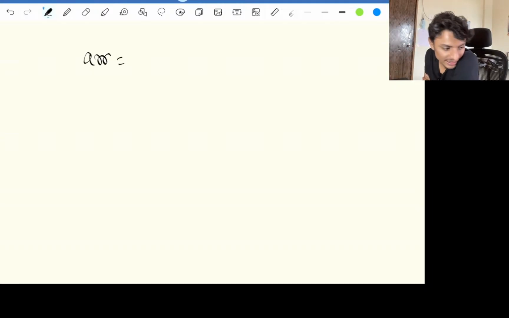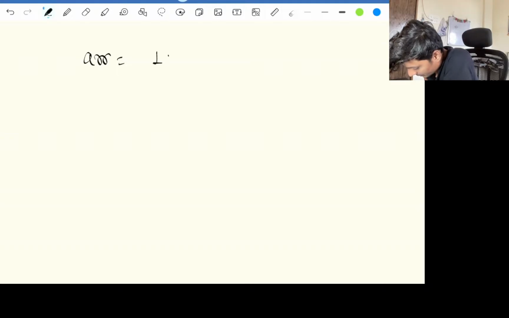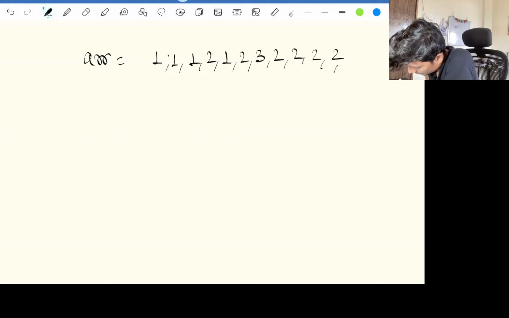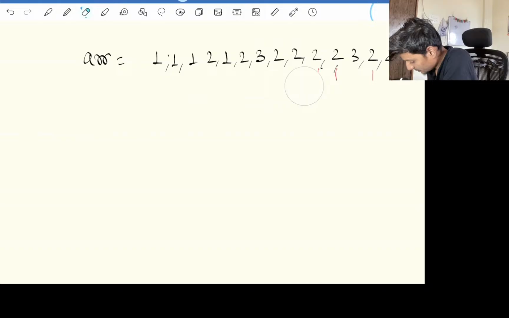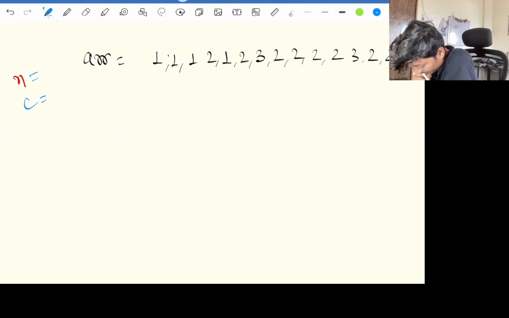Suppose the array is given as 1 1 1 2 1 2 3 2 2 2 2 3 2 2. So basically these are indices 1 to 8. Okay, let's check who comes as the majority element. I'm just checking an example. So we'll have two things, number and count. At any index where we have count as 0, we'll reset. Initially we'll set our count as 0 and number as nothing.